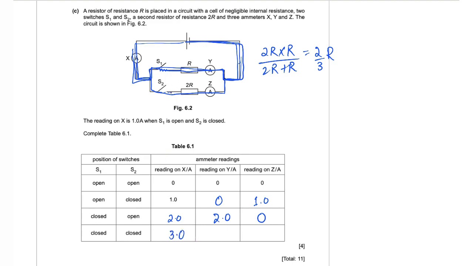Now since both these paths are complete, and this component X is connected in series with the parallel connection of these two, the current that flows across here is going to be 3.0 amperes. This will split into 2 parts. Now the greater percentage of the 3 amperes will flow across Y, because there is less resistance as compared to this one.